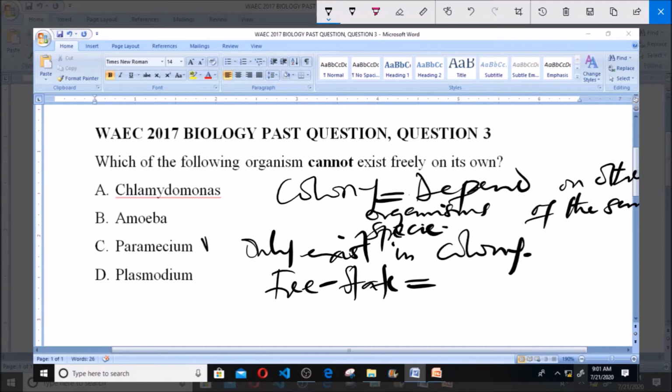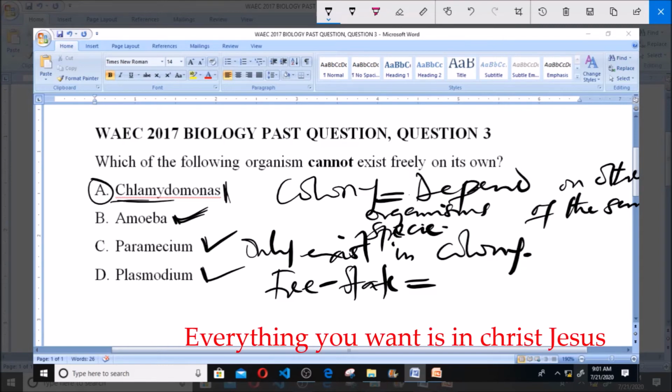A paramecium can exist on its own. A plasmodium can exist on its own. An amoeba cell, which is found in the kingdom Protista, can also exist on its own. But the Chlamydomonas cannot exist on its own.